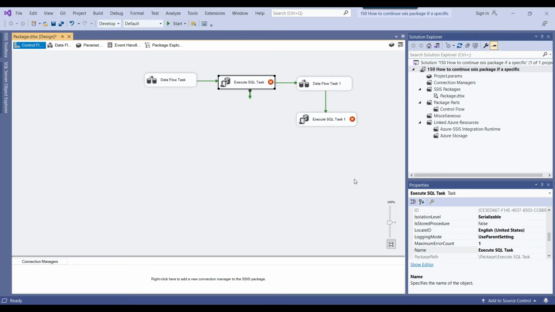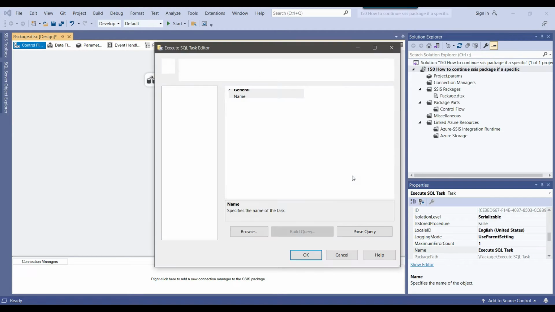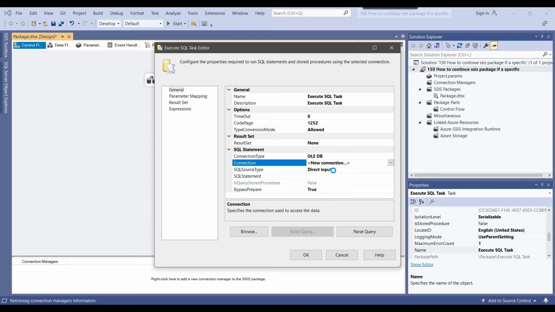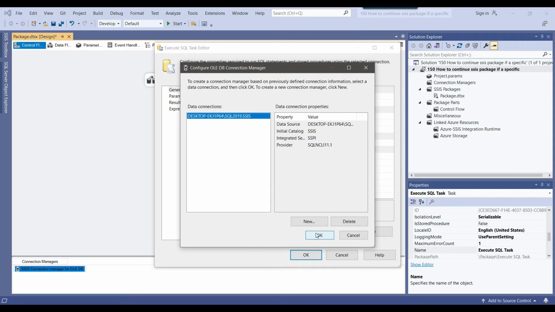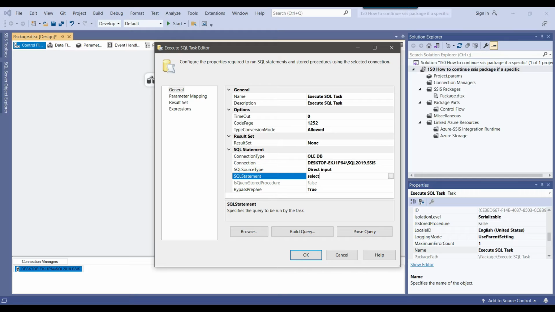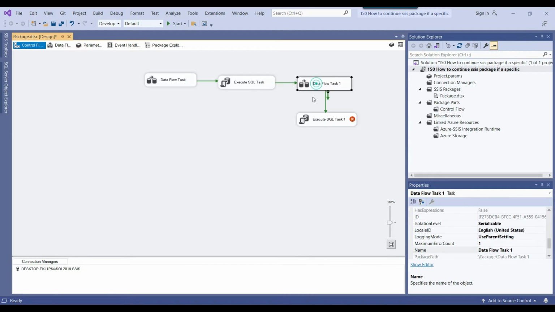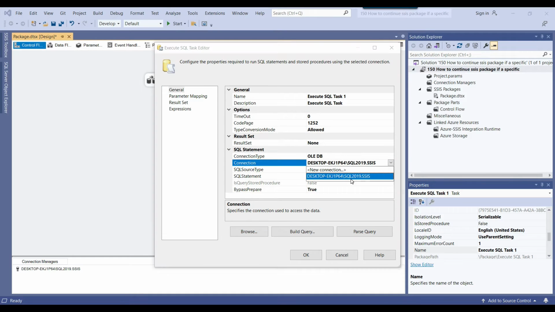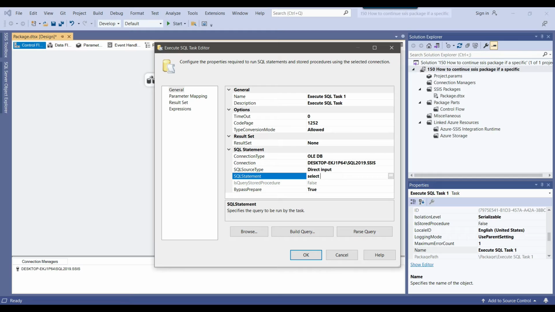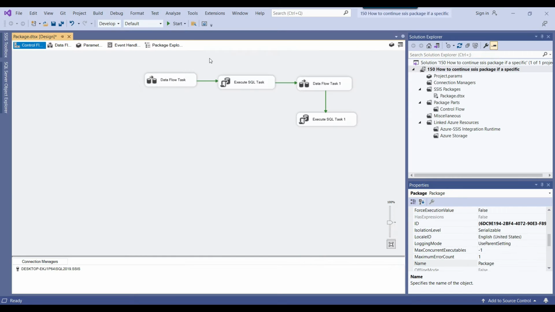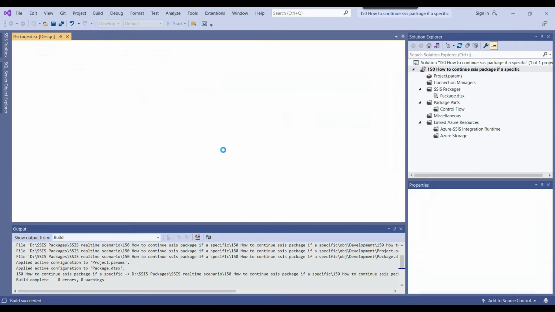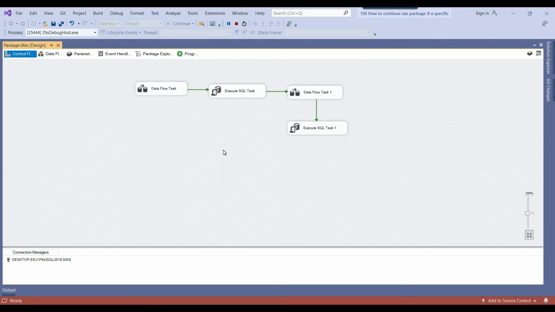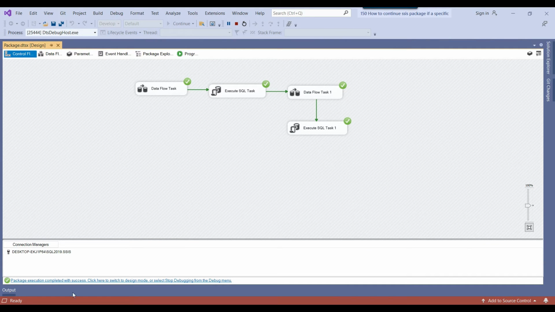For task 1, let me make a connection to the SQL Server database so that it can run. New connection, and I think we already have a connection to the 2019 instance to the SSIS database, and maybe I can write something like select 1 here, so that it can run. For the last task I can configure the connection here as well. I can select this connection and run select 2. So this is a simple SSIS package, and let me click on start. Right now I'm not doing anything special here, so the package should run without any error message. This is working absolutely fine.